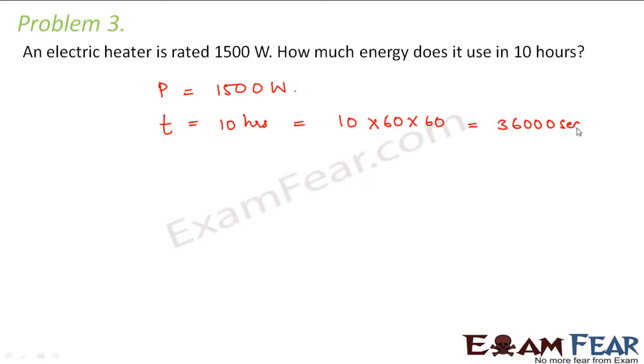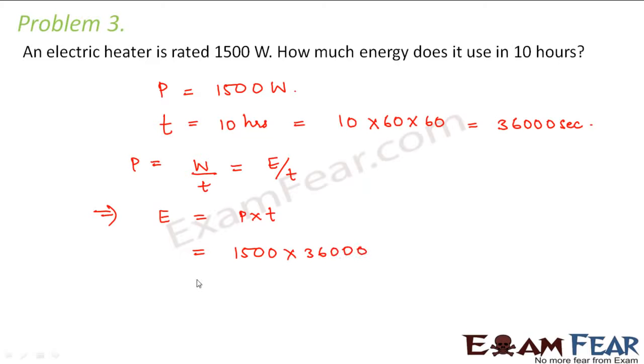36000 seconds. Now by definition of power, we know that power is equal to work done by time taken, or energy transferred by time taken. So we can say that energy will be equal to power multiplied by time, that is equal to 1500 multiplied by 36000 seconds. So that is equal to 540 into 10 to the power 5 joules, which can be written as 54 megajoules. So this much would be the energy that it will utilize in 10 hours.